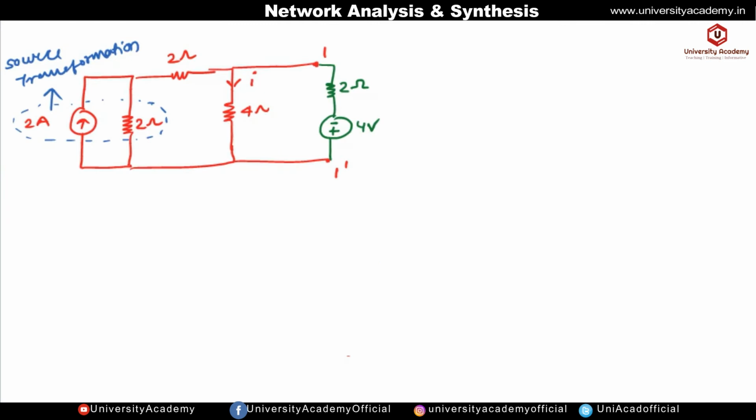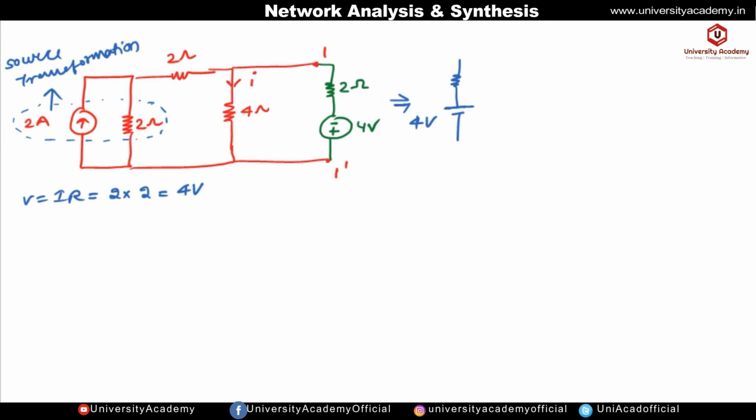So the resistance will come in series with the voltage source, and this is the voltage source. So what is the value of V? V is given by I into R. Here the value of the current source is 2 ampere and the resistance connected in parallel with the current source is 2 ohm. So the voltage source will be of value 4 volt.